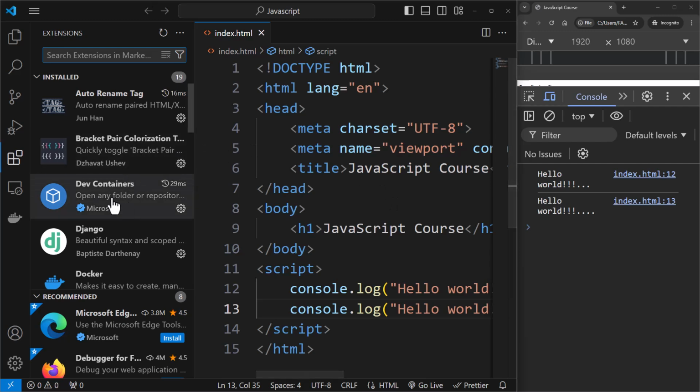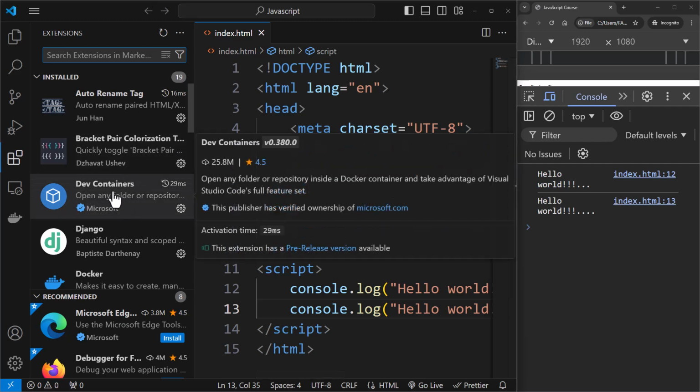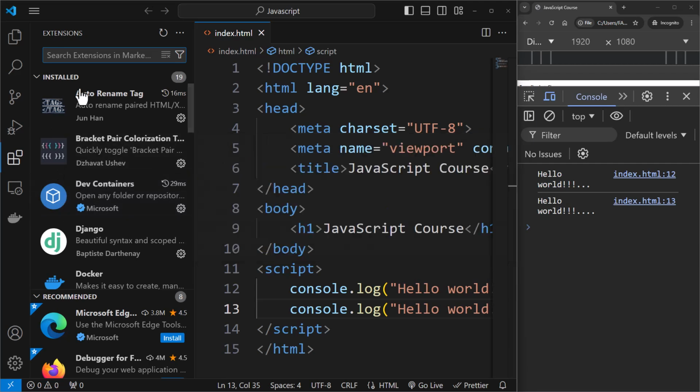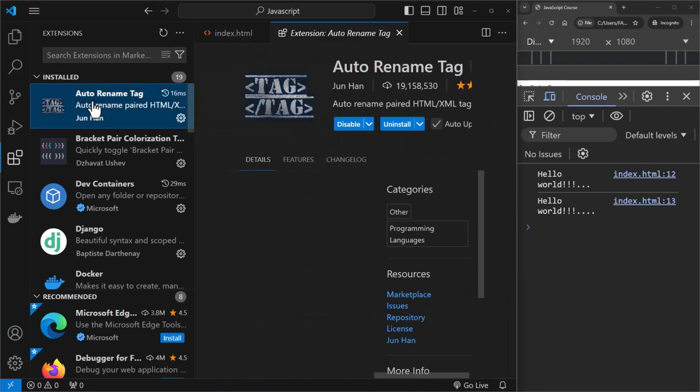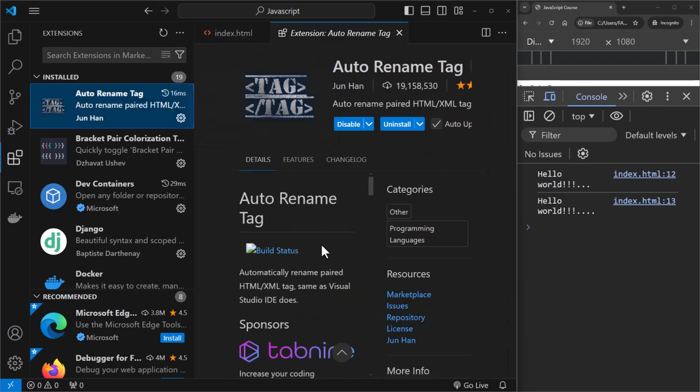Now you can see over here, I have this extension for dev containers. I work a lot with Docker as well, so I have this extension installed, but this is not needed for web development. So I'll just talk about the ones that are relevant. This first extension that you're seeing is auto rename tag.